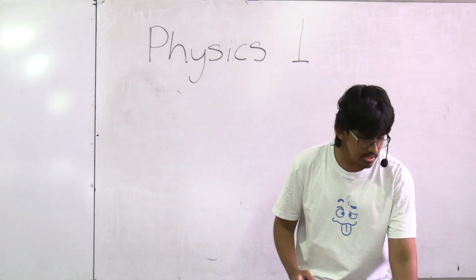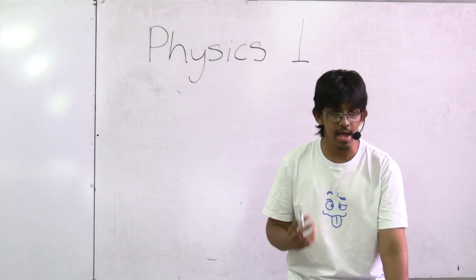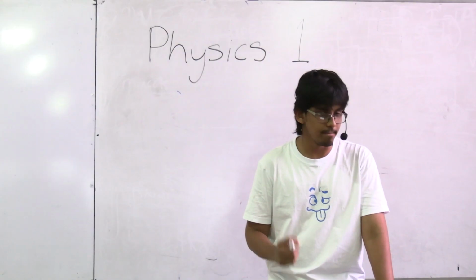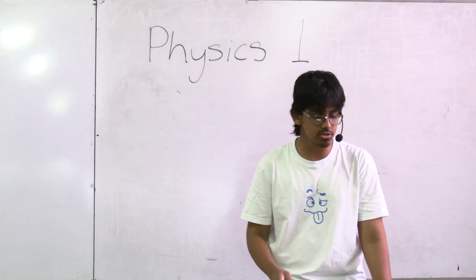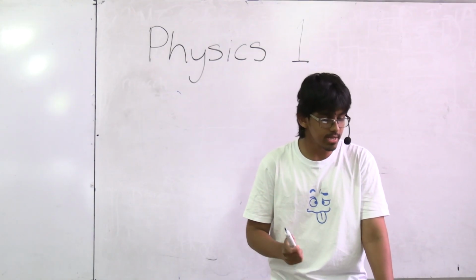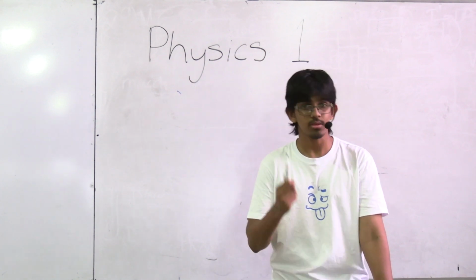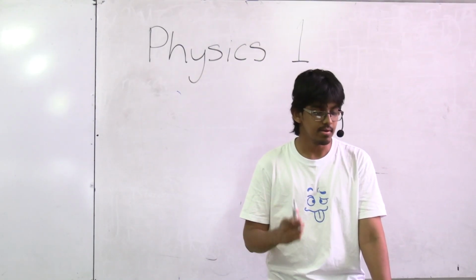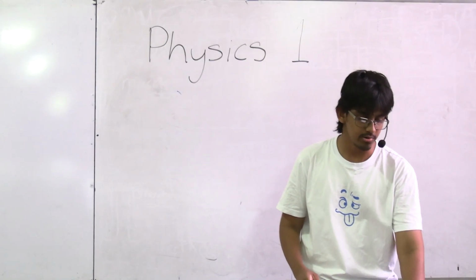Question 2. Consider the instances A, B, and C below. A. A bat flying at night emitting ultrasound waves of 21,000 Hz. B. A dolphin swimming in the ocean emitting ultrasound waves of 21,000 Hz. C. A rabbit walking in the jungle emitting ultrasound waves of 21,000 Hz. If the speeds of the waves emitted in the above instances are VA, VB, and VC, which of the following relationships is correct?